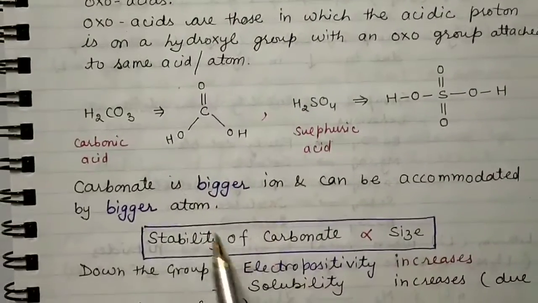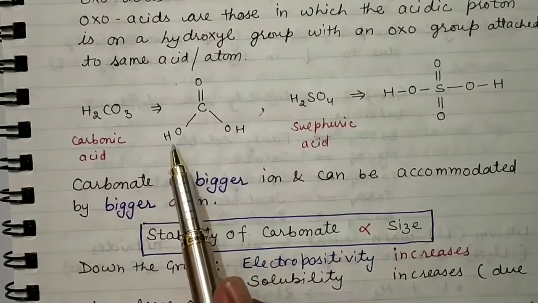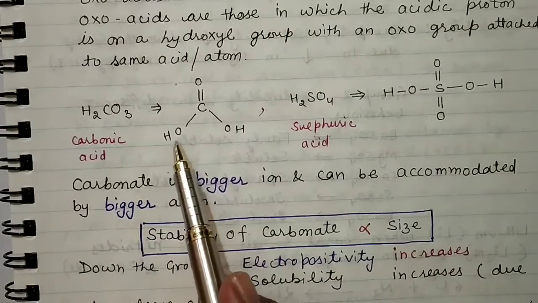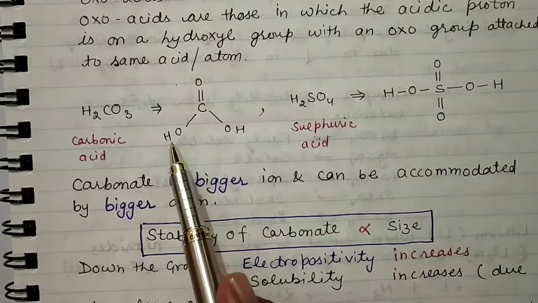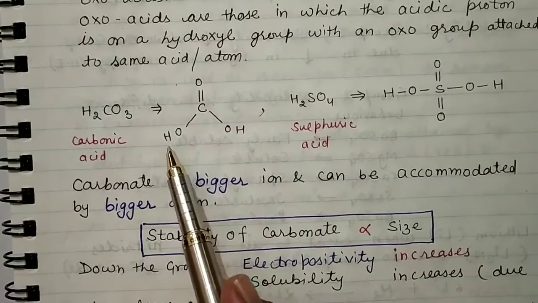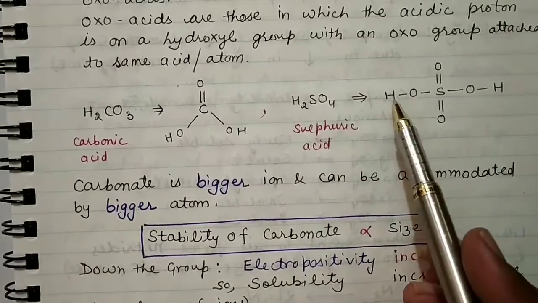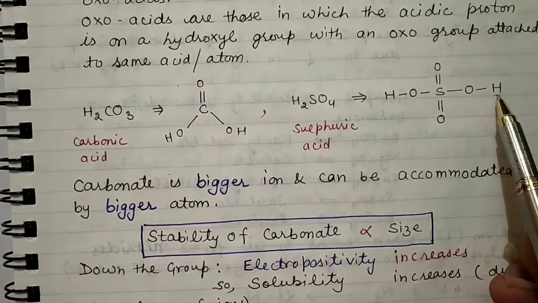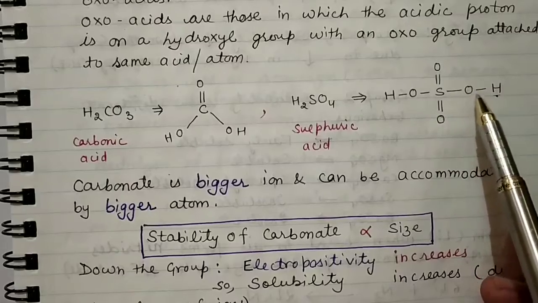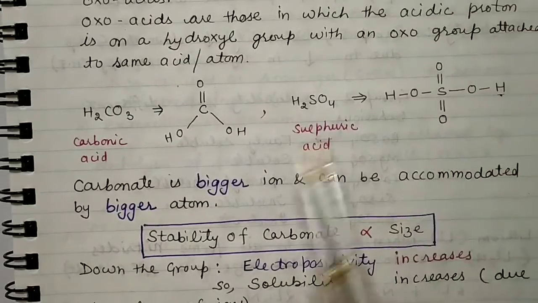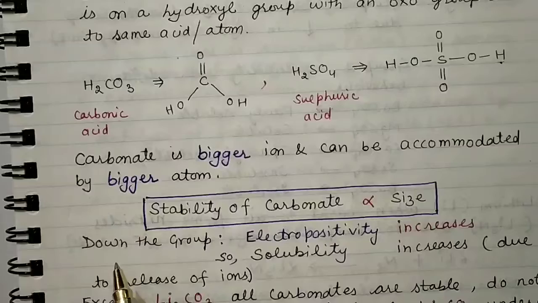So here you can see that in case of carbonic acid, the protons attached to this oxygen are acidic in nature, right? Likewise here in case of H2SO4, sulfuric acid, this hydrogen and this hydrogen are acidic in nature because they are linked with the more electronegative oxygen atom. So these are oxo acids.